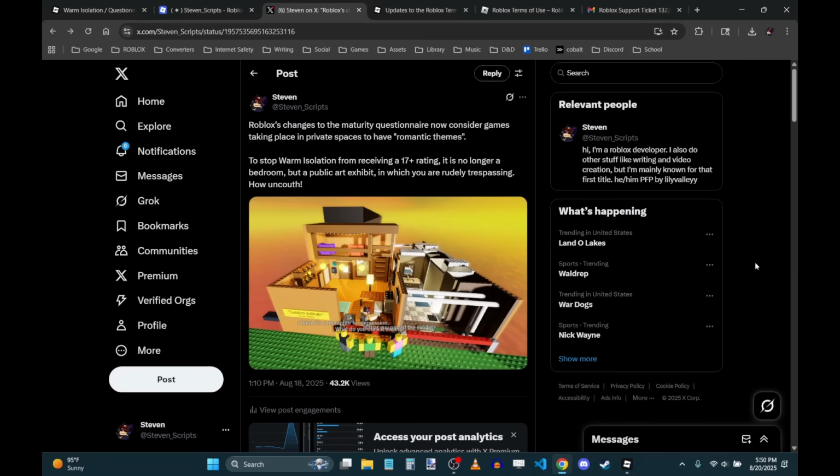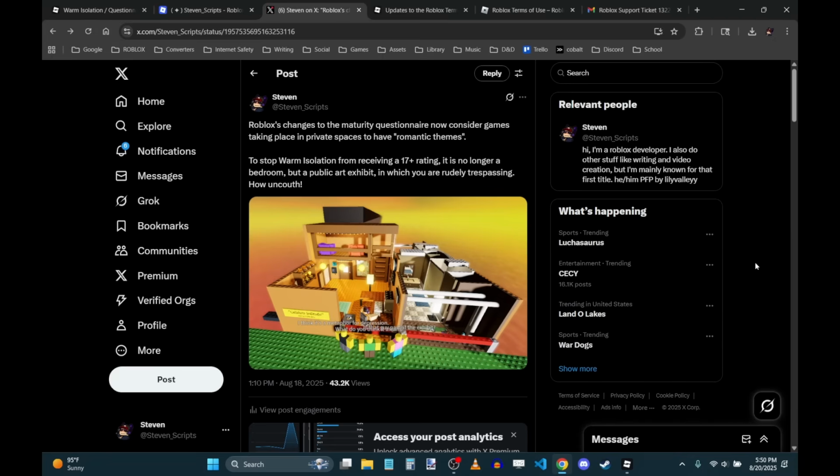This is because Warm Isolation recently got impacted by a policy change to Roblox's maturity and compliance questionnaire, which is a questionnaire you can do for any game you own to determine its age rating. This story starts two days ago, August 18th, when I was retaking this questionnaire because I had heard there had been some updates to it. I hadn't looked into specifically what the changes were, which is my bad. I should have researched it first.